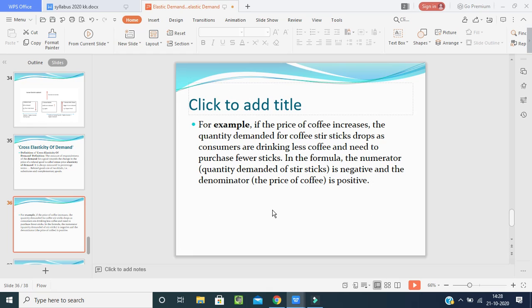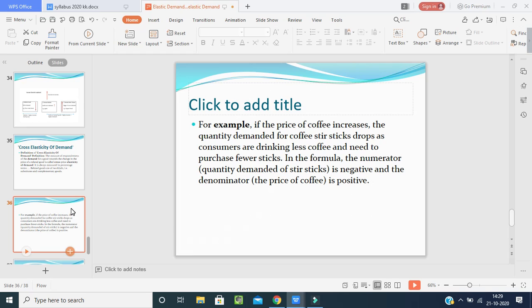Now for example, if the price of coffee increases, the quantity demanded for stirring sticks drops as consumers are drinking less coffee and need to purchase fewer sticks. In the formula, the numerator, quantity demanded of stirring sticks, is negative and the denominator, the price of coffee, is positive.